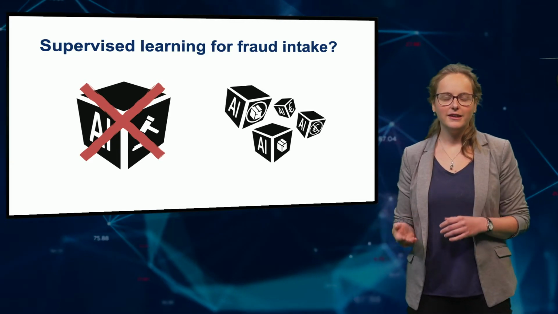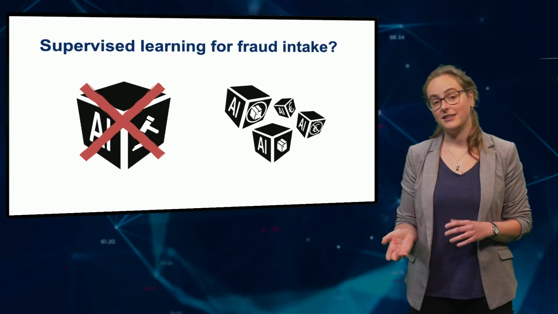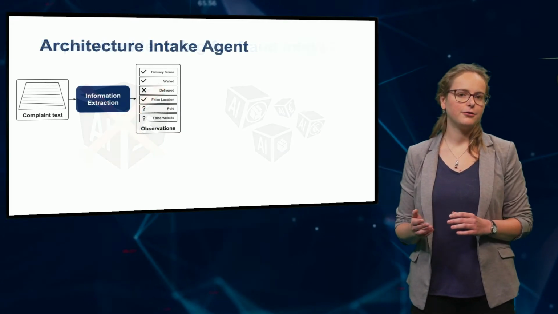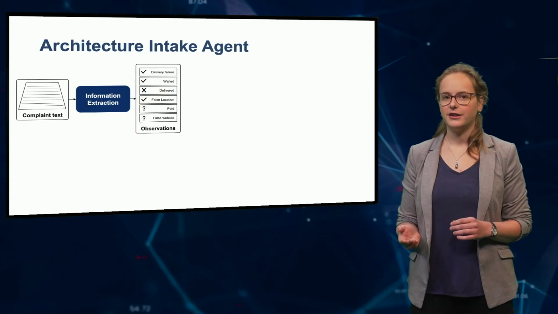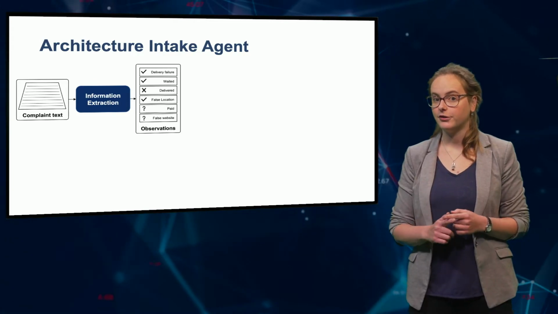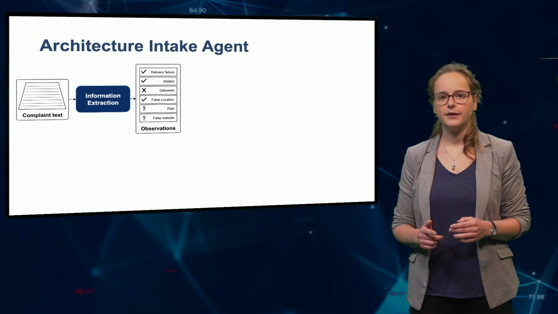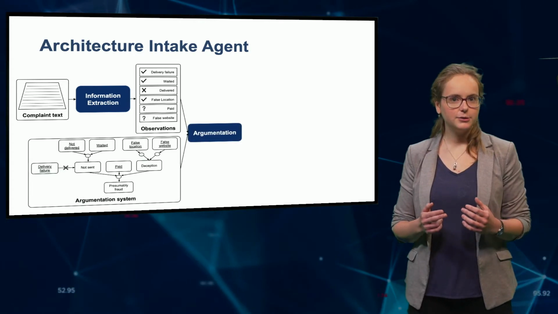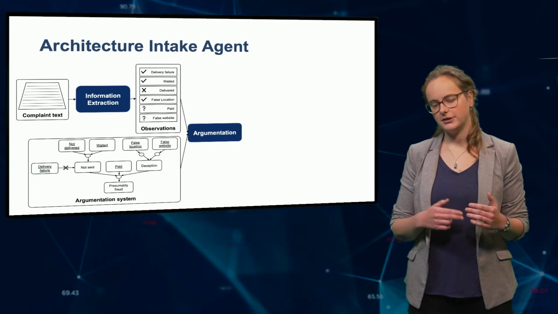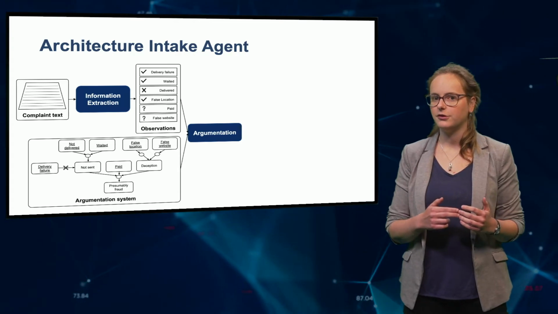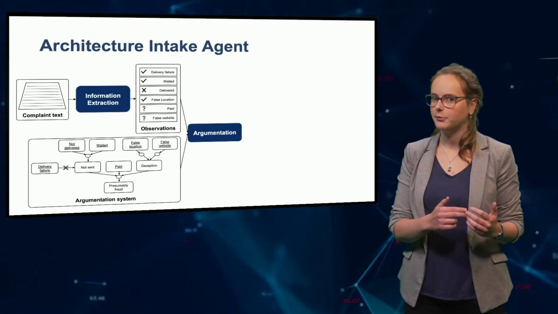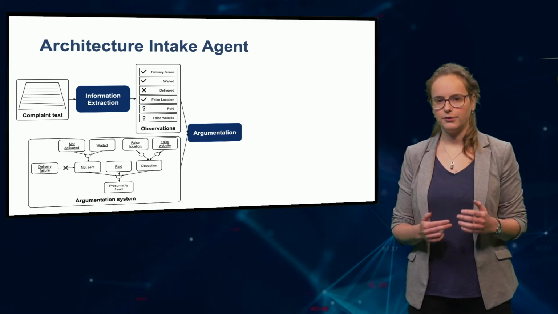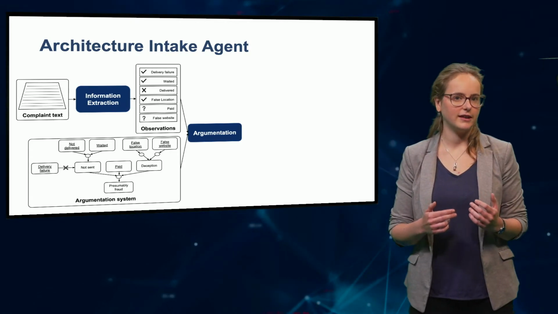However, you could use them to classify smaller observations from the text. For example, did the citizen pay for a product? Did he or she wait long enough? This kind of observation classification is done in the information extraction step, the first step in our architecture. As a next step, the intake agent uses its argumentation module to decide if the observations extracted from the text are sufficient to decide if this complaint should be submitted. To decide this, it uses a set of rules. These rules are based on legal texts.